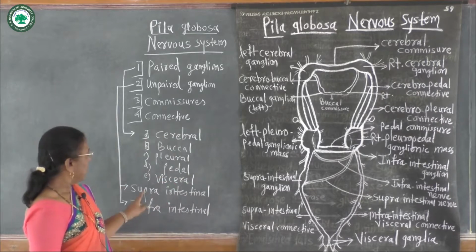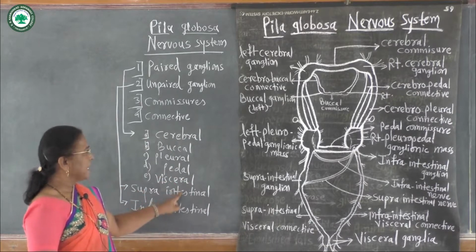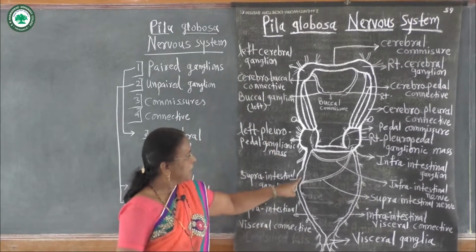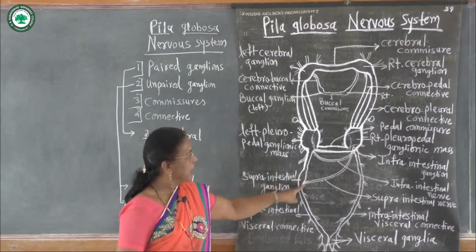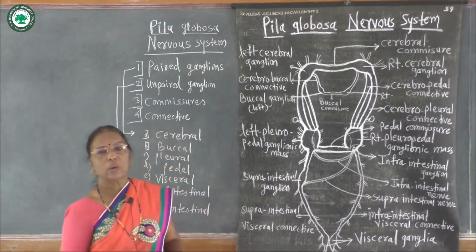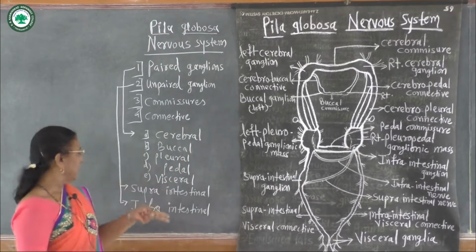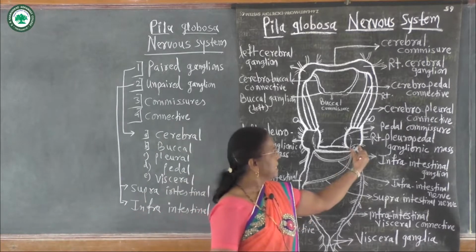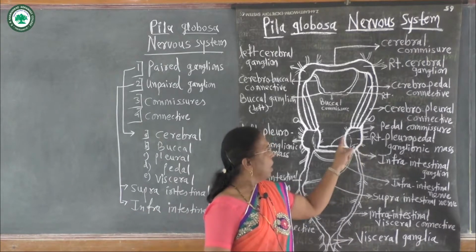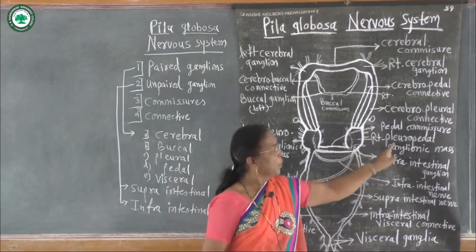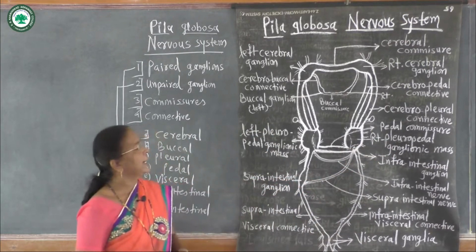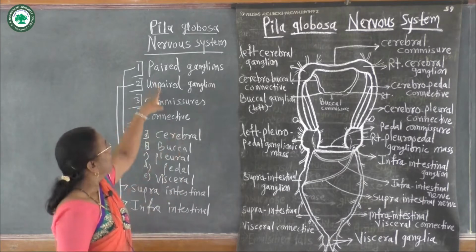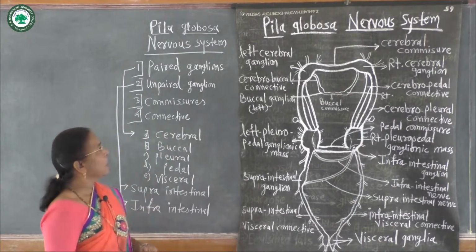And unpaired ganglions are supraintestinal, which is situated on the left side of the body. This is the Spengel's ganglion, which is single, hence it is called an unpaired ganglion. And on the right side, infraintestinal ganglion, which is situated in the vicinity of the right pleuropedal ganglionic mass, behind the right pleuropedal ganglionic mass. These are the paired ganglions and unpaired ganglions.